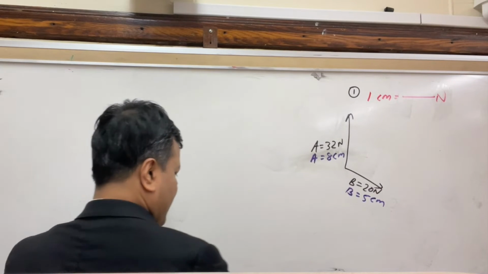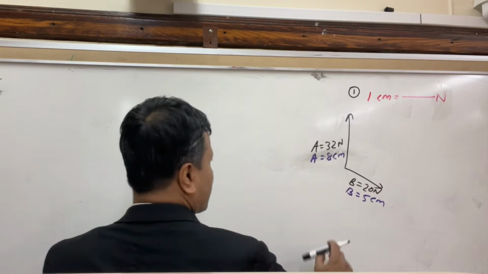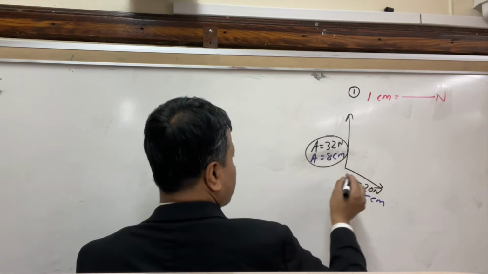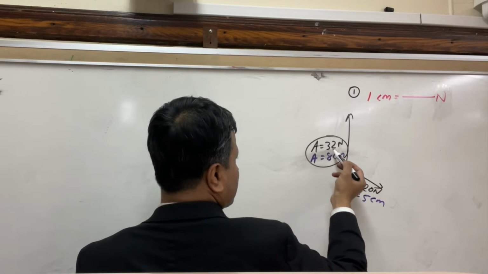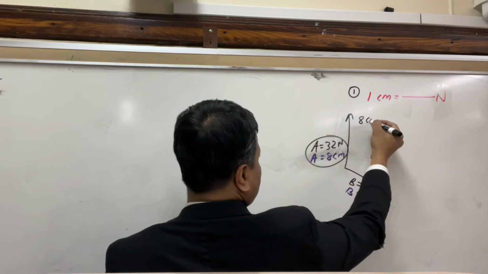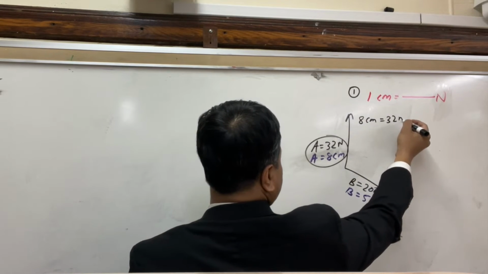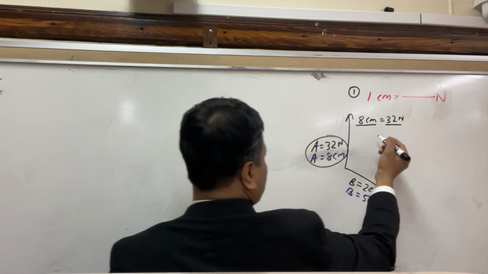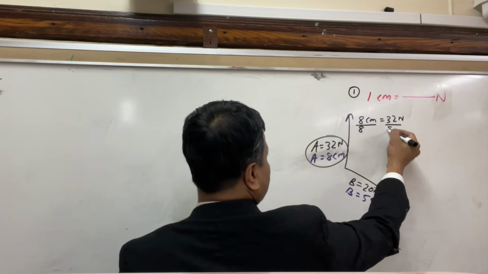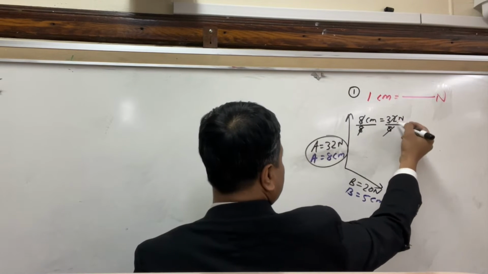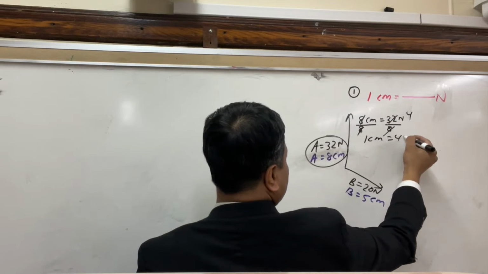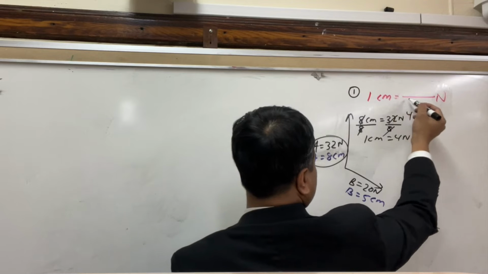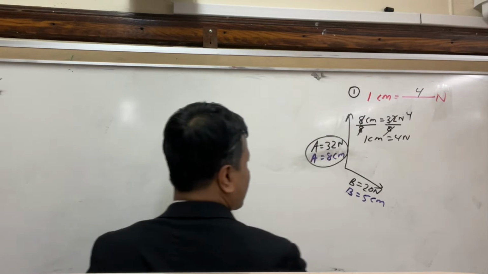Now, there are many ways of solving this problem, but the easy way is, right, 8 centimeter is equal to 32 Newton. That means you divide both sides by 8. So 8 cancels, 8 goes into 32 four times. So 1 centimeter is equal to 4 Newton. So you report what you see, 1 centimeter is equal to 4 Newton.